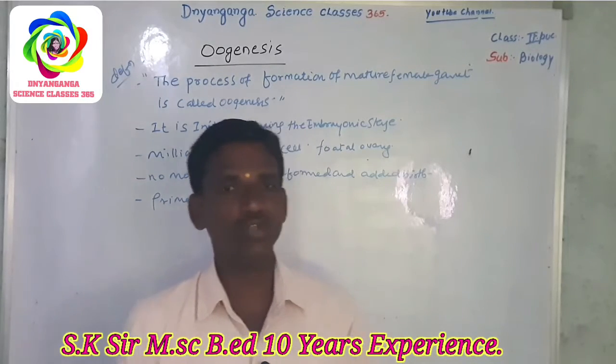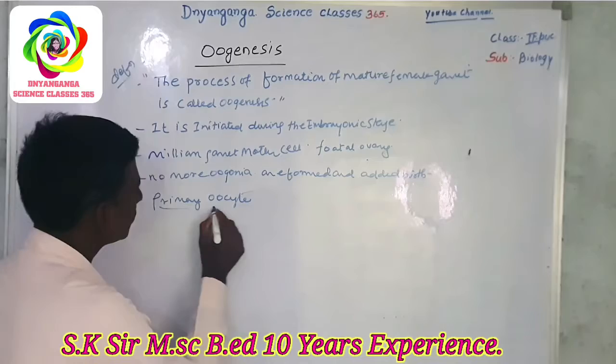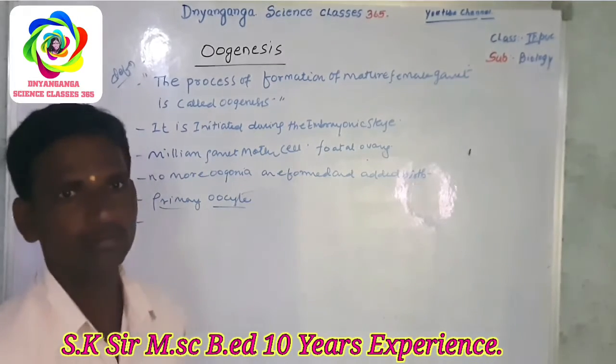That stage is known as the primary oocyte stage.